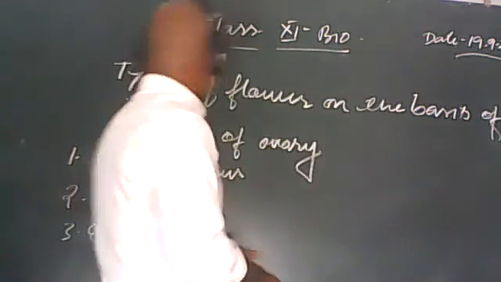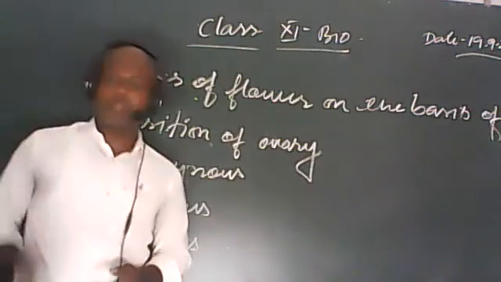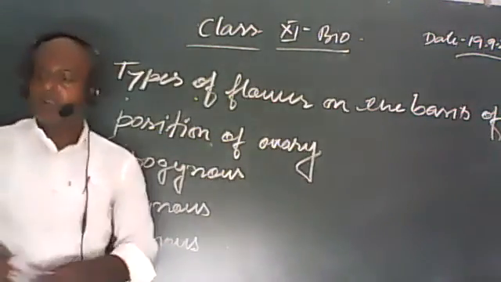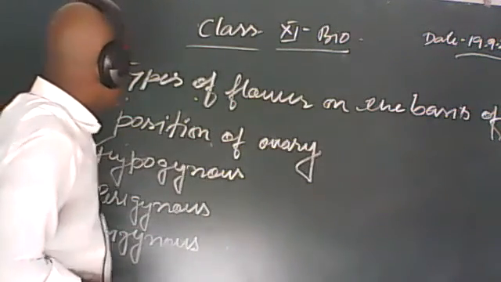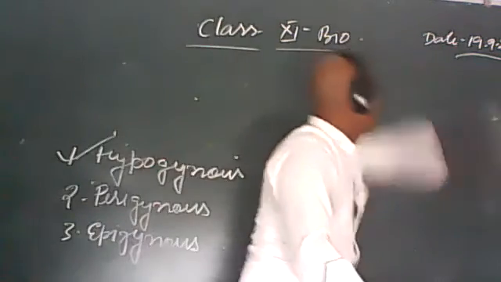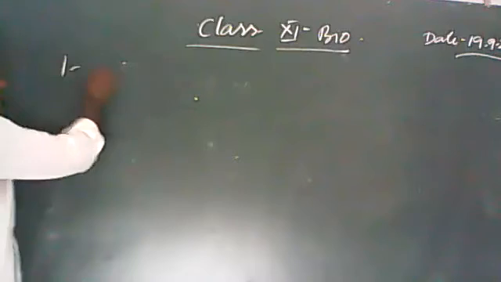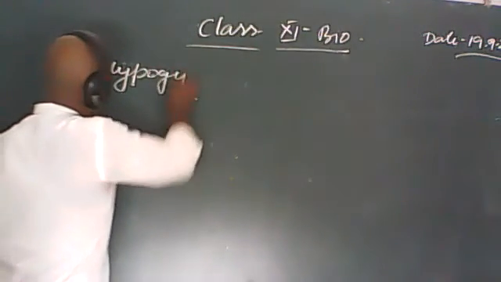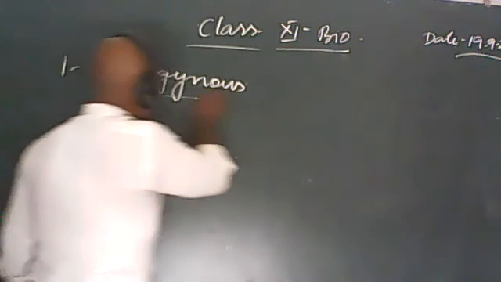Now we should have to study about the hypogynous flower. Figure is given in your book. बेटा आप उसको ध्यान से देखो. The figure is given in your book. Let us see if there is a flower. The first setting which you have to study is hypogynous condition.